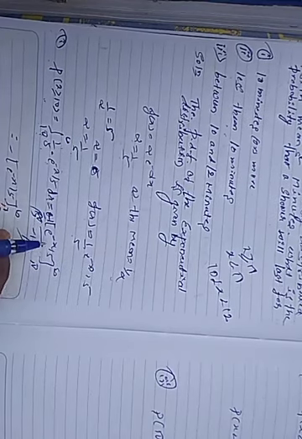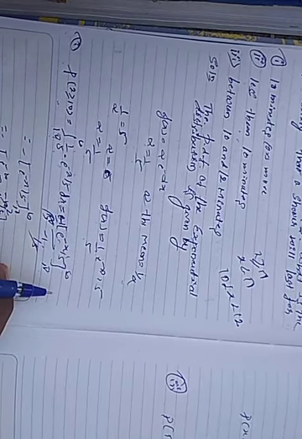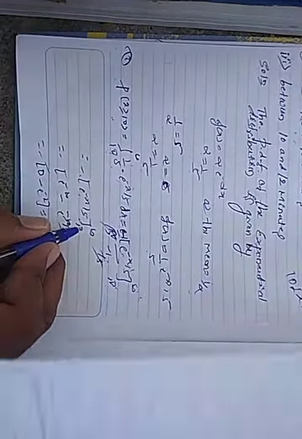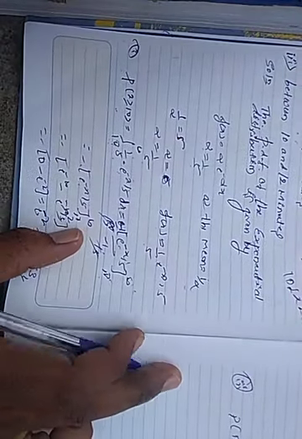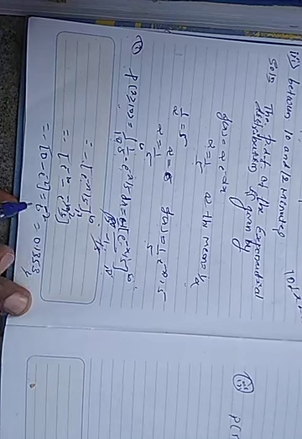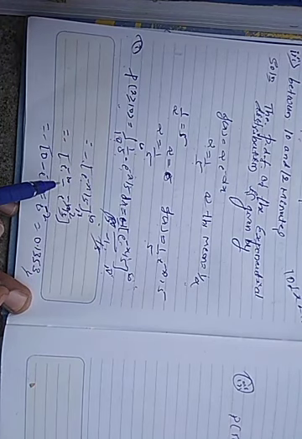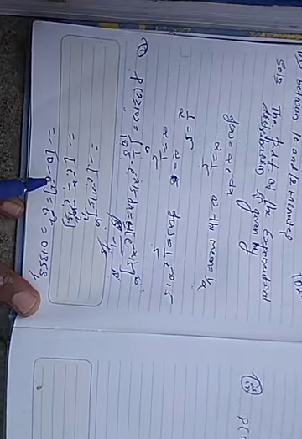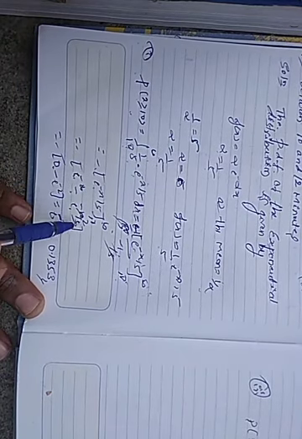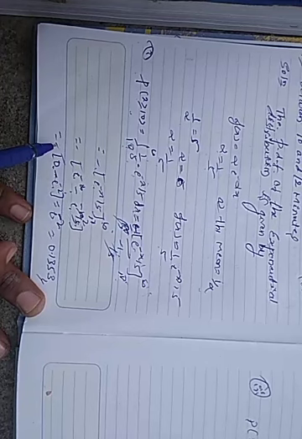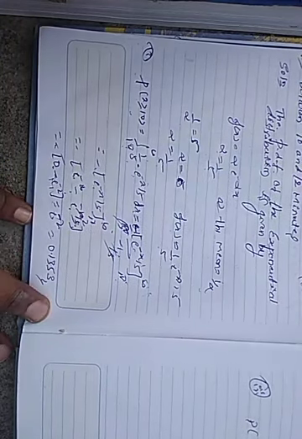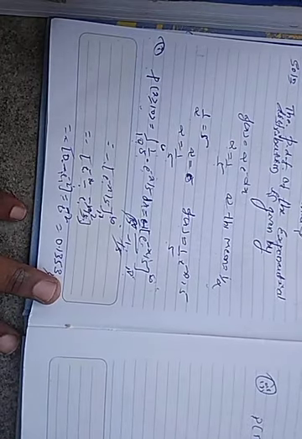Here 1 by 5, take it outside. What is the integration of e to the power of minus x by 5? That is e to the power of minus x by 5 divided by minus 1 by 5. Interval is 10 to infinity. Here 5 gets cancelled. What is remaining? Minus of e to the power of minus x by 5. Upper limit is e to the power of minus infinity minus e to the power of minus 10 by 5. e to the power of minus infinity is 0, so minus of e to the power of minus 2, minus into minus, plus e to the power of minus 2. e to the power of minus 2 value is 0.1353.